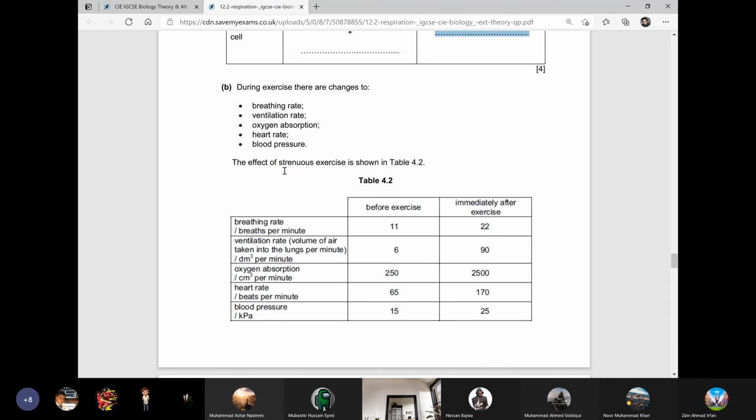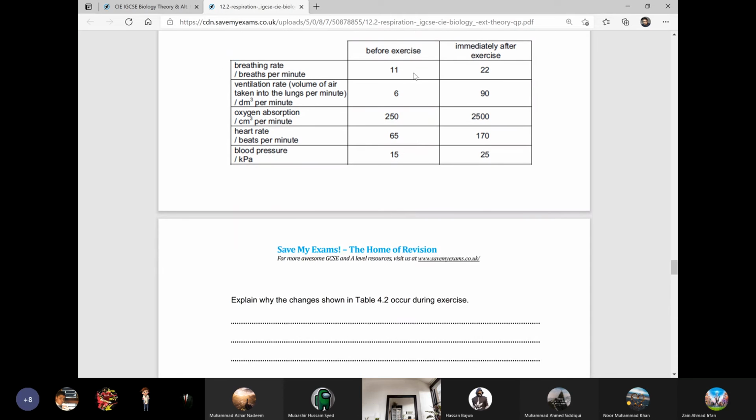The effect of strenuous exercise is shown in table 4.2. Now they have shown before exercise and immediately after the exercise. This is the breathing rate, ventilation rate. I told you what the ventilation rate is: the volume of air inhaled and exhaled, right?